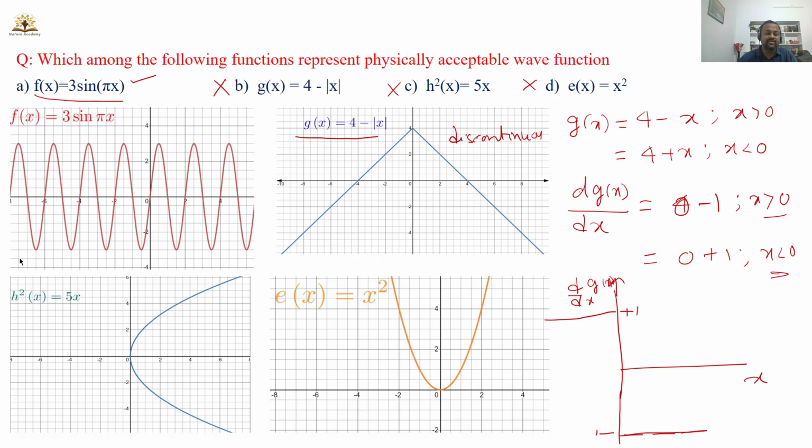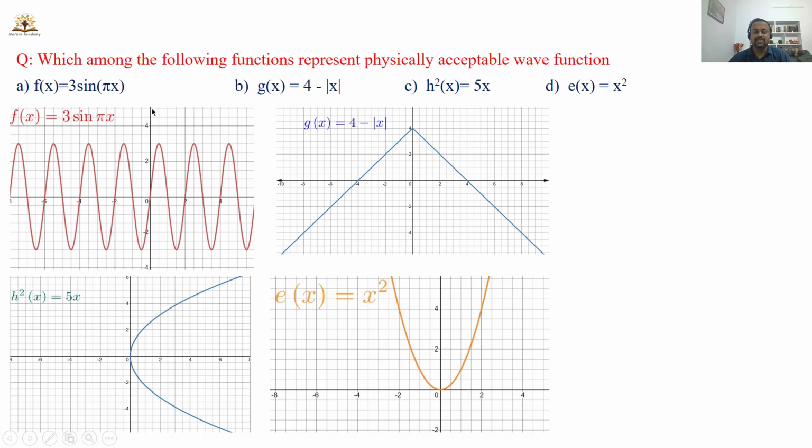So look at the sine function here. This is continuous, single valued, and finite valued. You have to check for the square integrability condition. Let us check whether the function is square integrable or not.